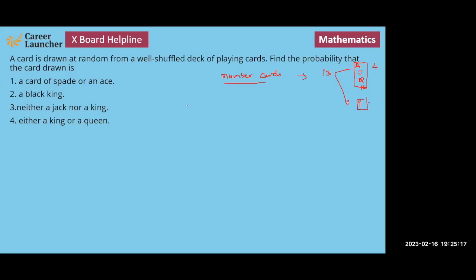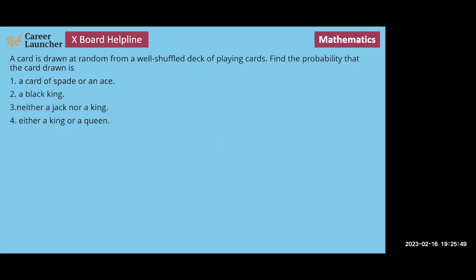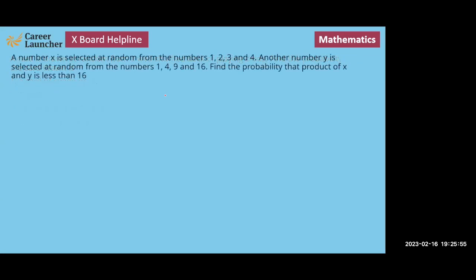So then you have the possibility of spade. I mean, I can say ace of a spade, right? How many cards will be there? So ace of a spade. So there's one card that will be ace of spade, or I could say aces or spades, just like this card, right? You should be able to make a distinction between these cases. तो यहाँ पे बहुत सारे क्वेश्चंस में आपकी लॉजिकल थिंकिंग और कार्ड्स के बारे में आपका नॉलेज भी शायद चेक किया जाएगा.